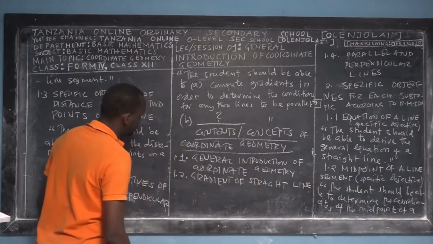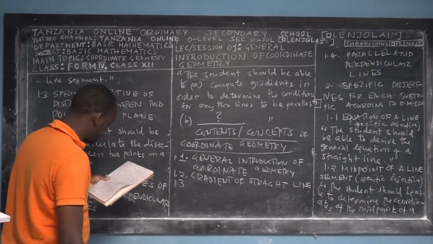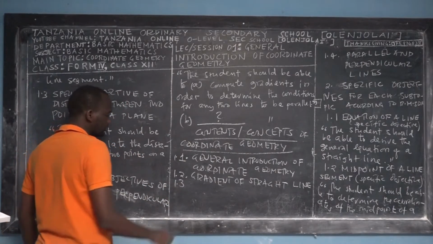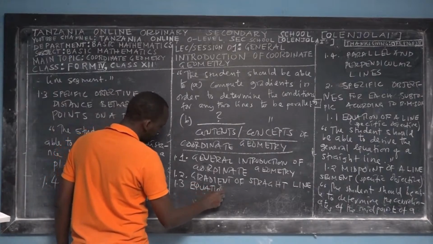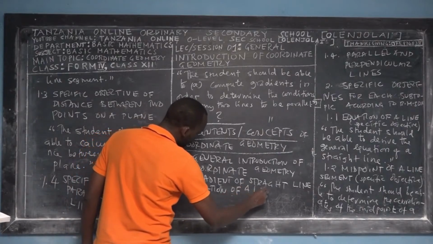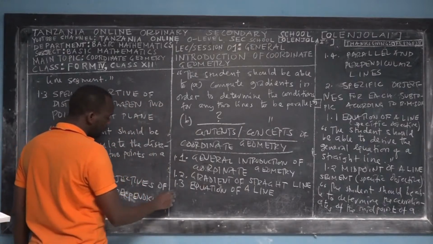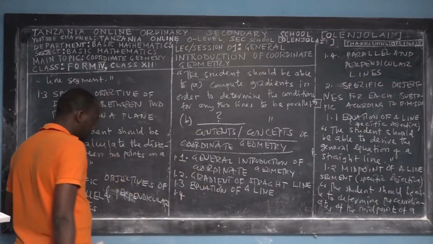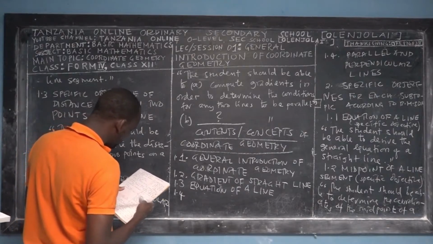Then the next subtopic is 1.3. This is called the equation of a line. So we are going to teach about the equation of a line. Then we have 1.4. What are we going to teach in 1.4?